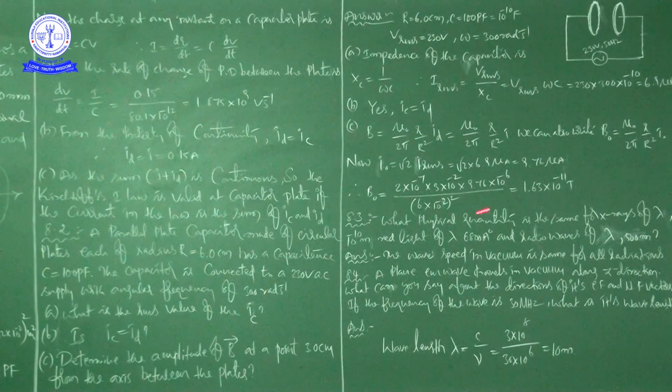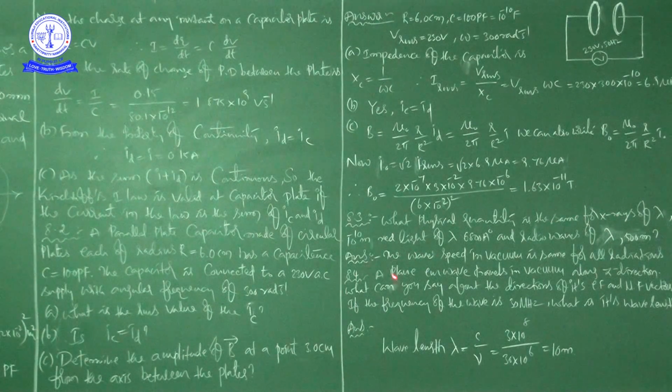This is valid even if ID oscillates in time. The formula shows that B naught and ID are in phase. Then by substituting the values in this relation, we get B naught as 1.63 into 10 to the power of minus 11 Tesla.